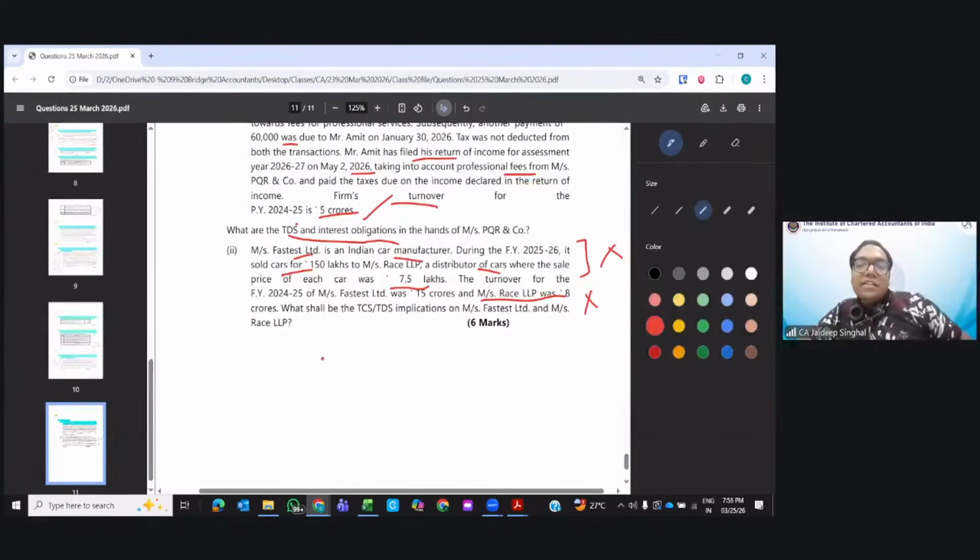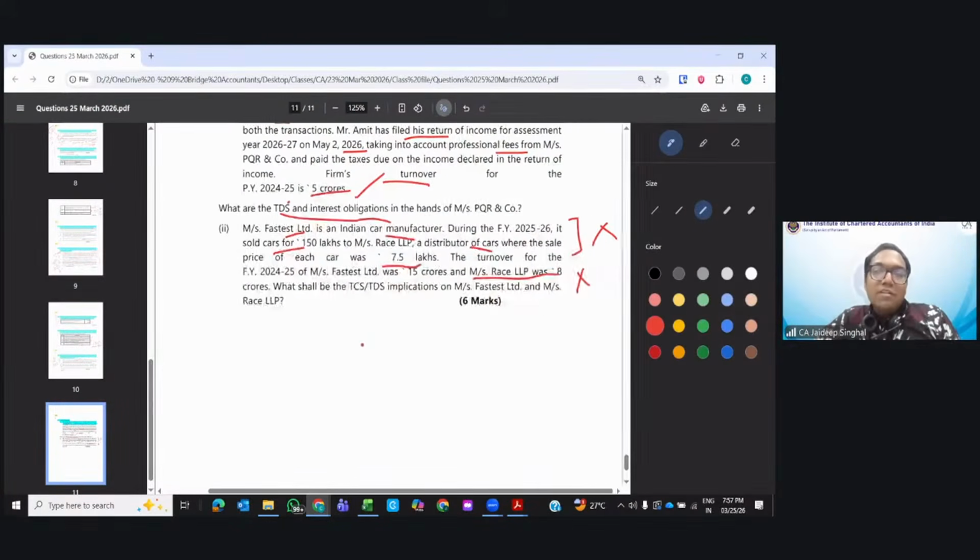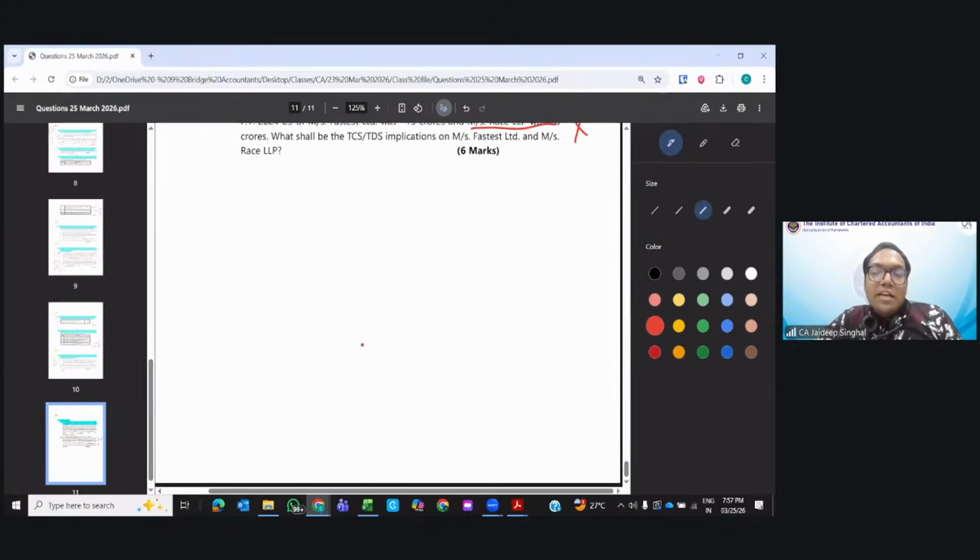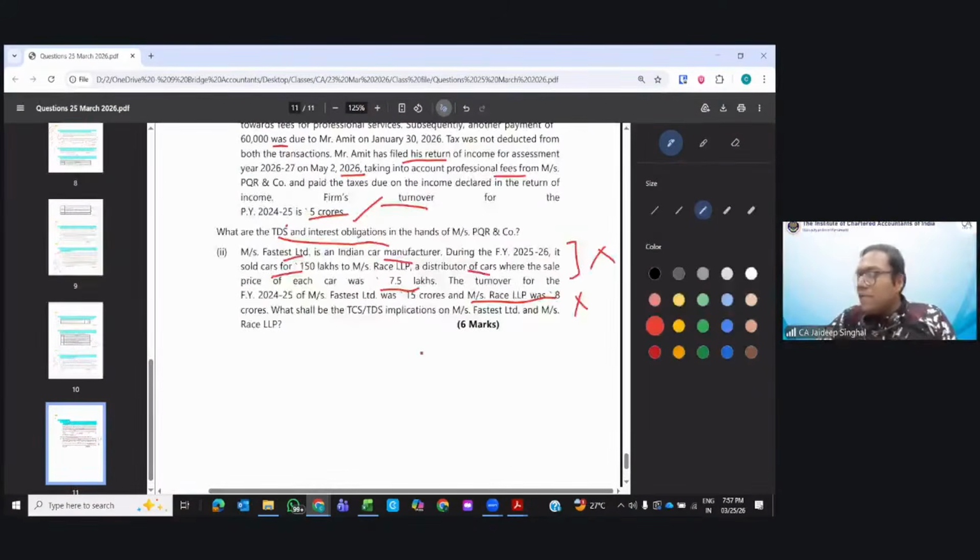See, in this scenario, will the TDS be applicable? 194Q is not applicable because the Race company, the buyer, will not qualify. The turnover is 8 crores. Are we clear till here, everyone? See here, if you forget writing 194Q, then that is also a problem. You need to remember 194Q as well, right?